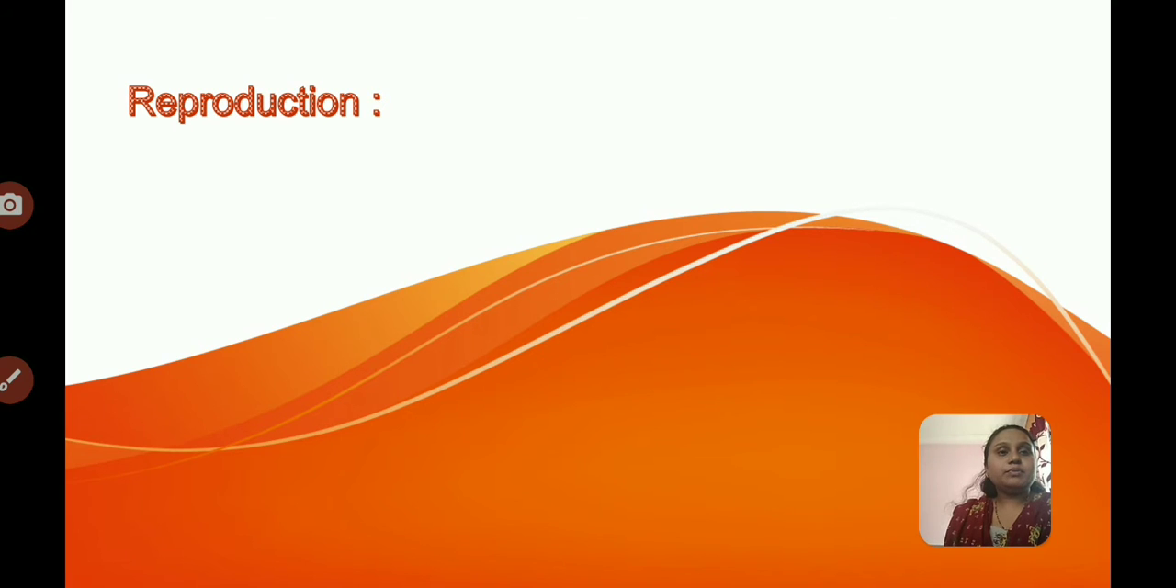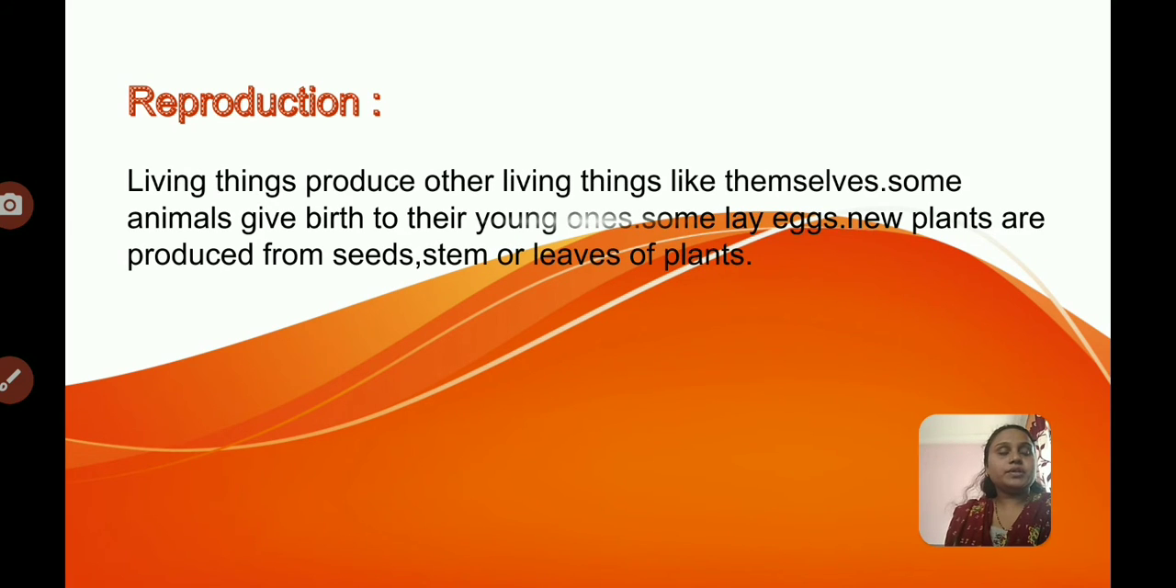The next point is reproduction. What is meant by reproduction? Reproduction means living things produce other living things like themselves. Some animals give direct birth to their young ones. Some lay eggs. New plants are produced from seeds, stems or leaves of the plant. We are human beings, and we give birth directly to our young ones, as some animals do.